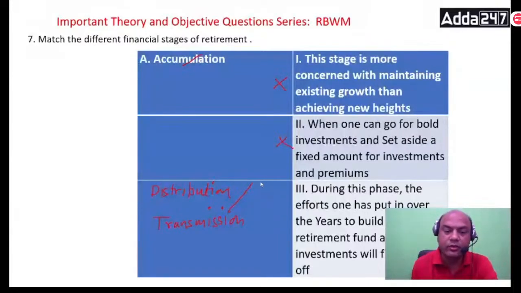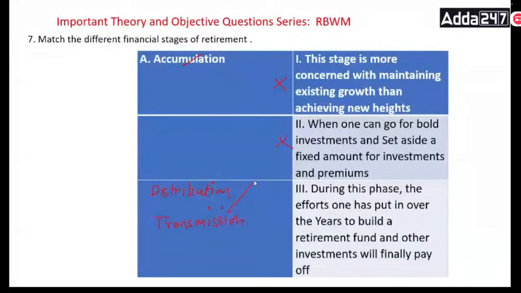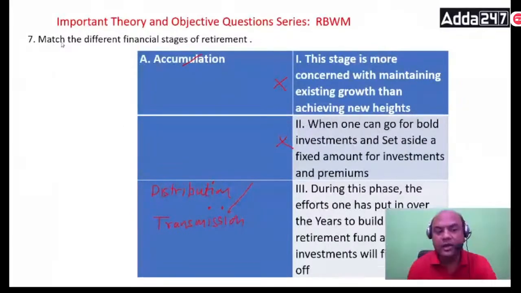In this life stage, what does any human being do? During this phase, the efforts one has put in over the years to build a retirement fund and other investments will finally pay off. So this is the distribution phase. Transmission means I have done a lot of work during my lifetime. Now I am enjoying. My son and daughter are now working and I am enjoying. You all will also have the same phase. Everyone has the same phases.